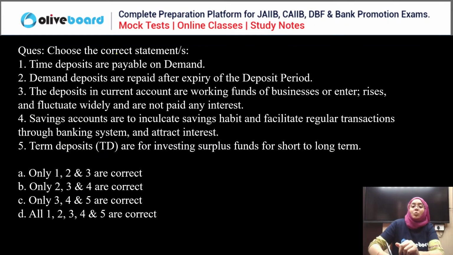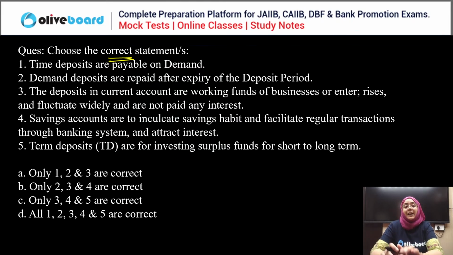Next, we have to choose the correct statement here again. Time deposits are payable on demand. Demand deposits are repaid after expiry of the deposit period. The deposits in the current account are working funds of the business or enterprises, fluctuate widely, and are not paid any interest.